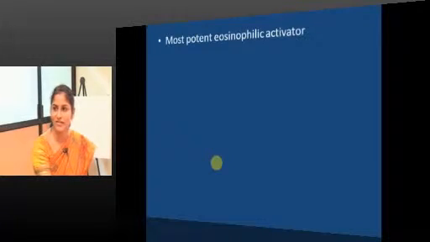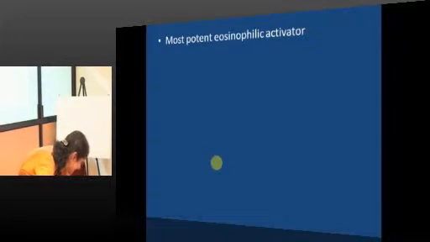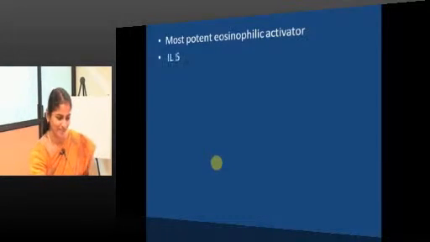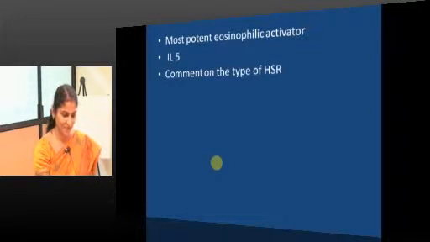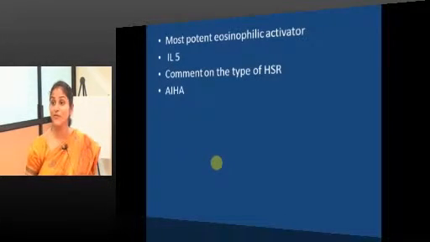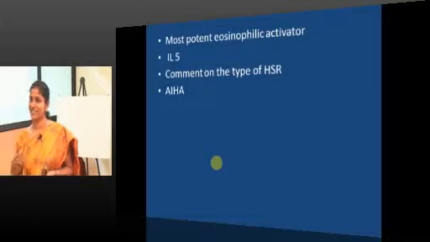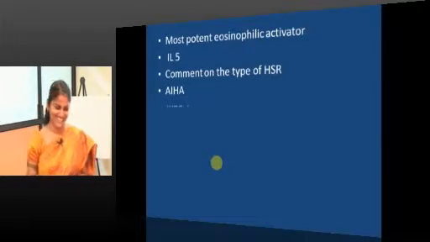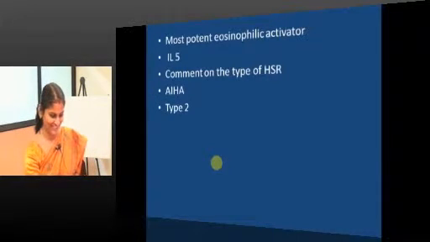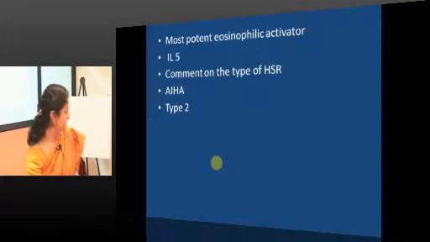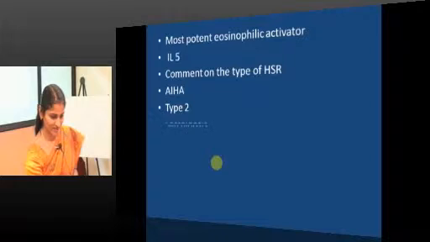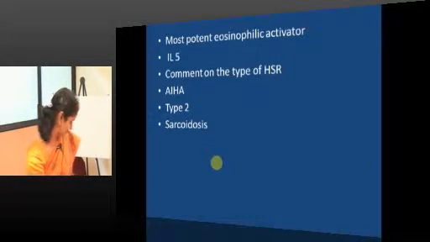Most potent eosinophilic activator? It's IL-5. Comment on the type of hypersensitivity reaction. AIHA, which type of hypersensitivity? You are not supposed to nod your head. Tell the answer. AIHA is type 2. Okay. Sarcoidosis? Type 4. Granuloma, type 4.